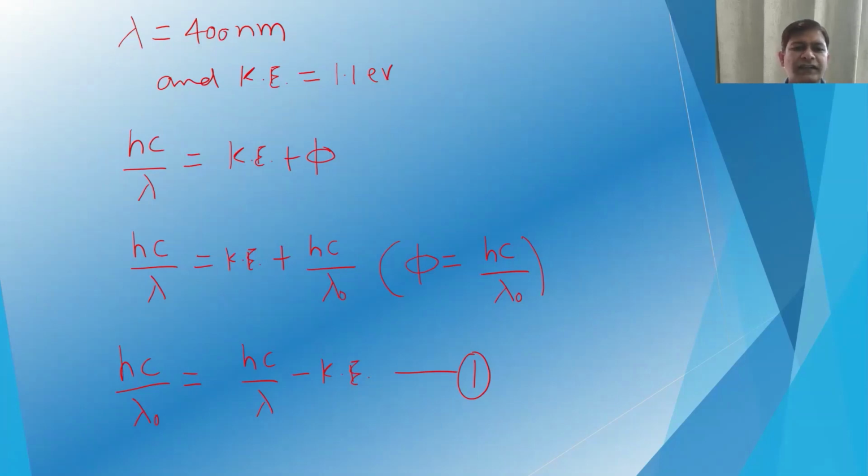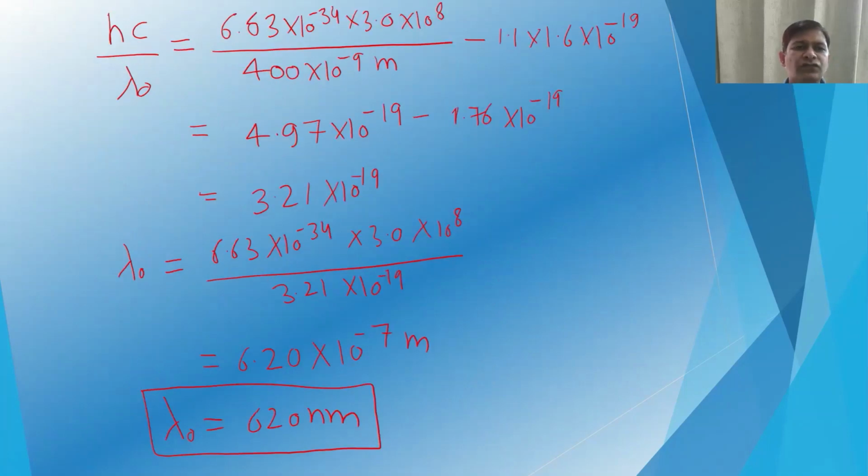So we can rewrite it: hc by lambda 0 is equal to hc by lambda minus kinetic energy. This we can say equation 1. So put all these values of Planck's constant, the velocity of light, and the incident radiation wavelength, which is 400 nanometer, minus 1.1, which is the stopping potential, multiplied by 1.6 10 to power minus 19 to convert that into joule.